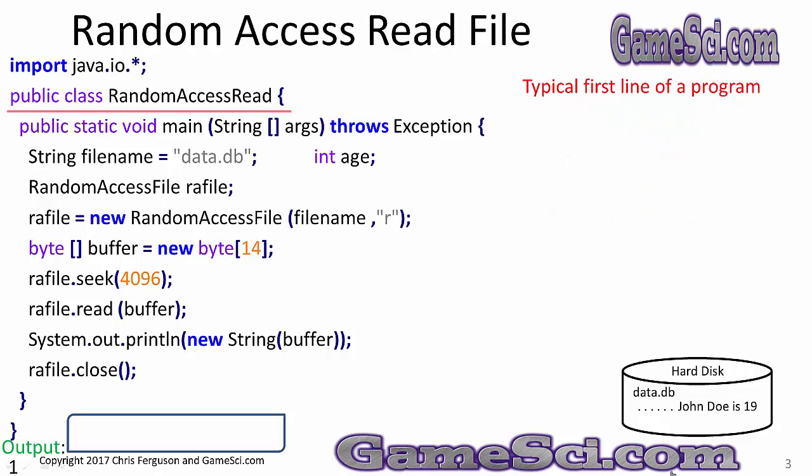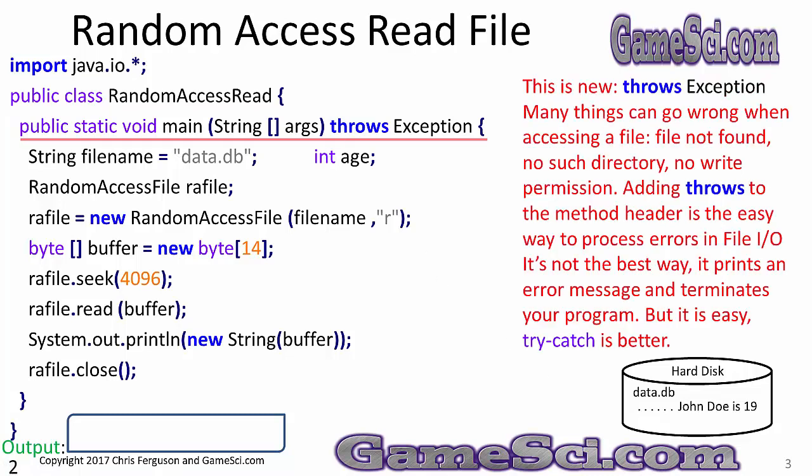This is a typical first line of a file. We should all recognize this by now. Here's the new thing, the throws Exception on main. Many things can go wrong when accessing a file. File not found, no such directory, no write permission. Adding throws to the method header is an easy way to process errors in file I/O. It is not the best way. It prints an error message and terminates your program, but it is easy.